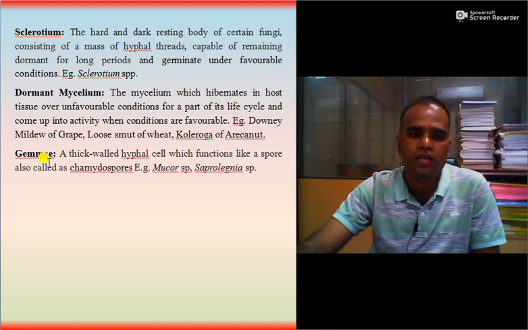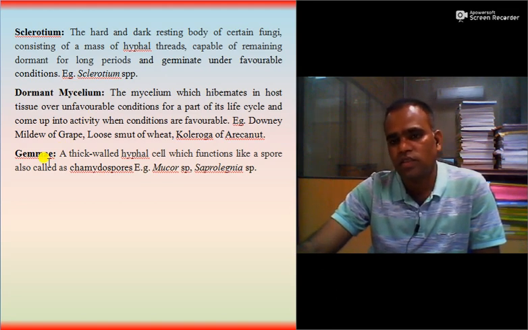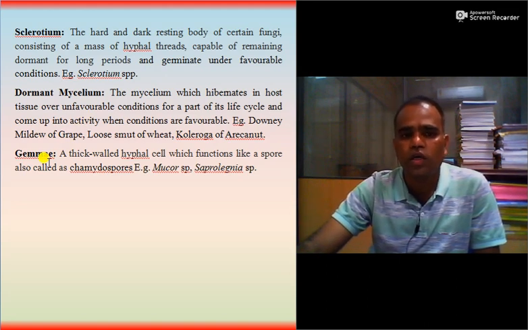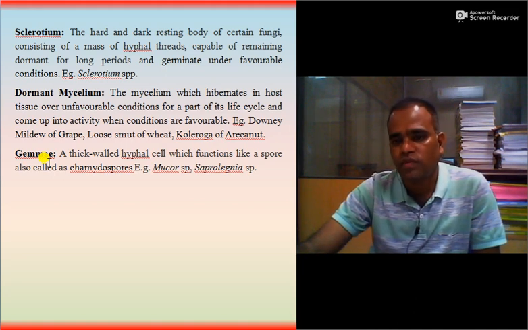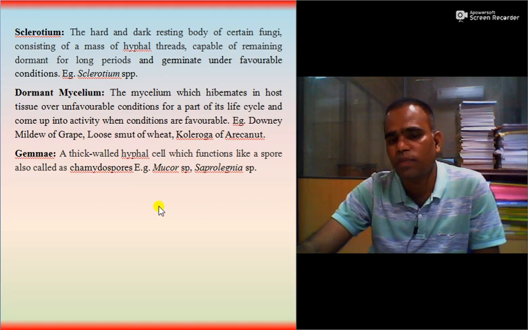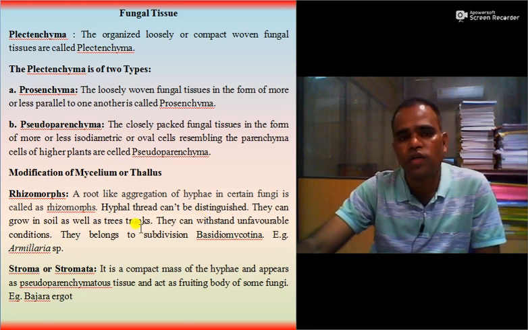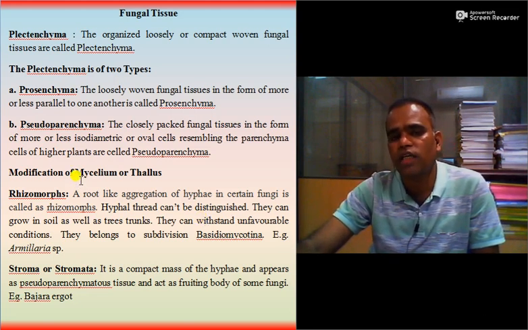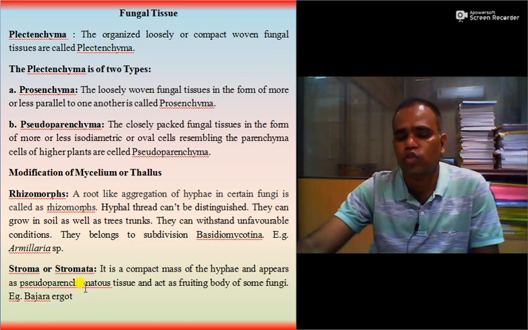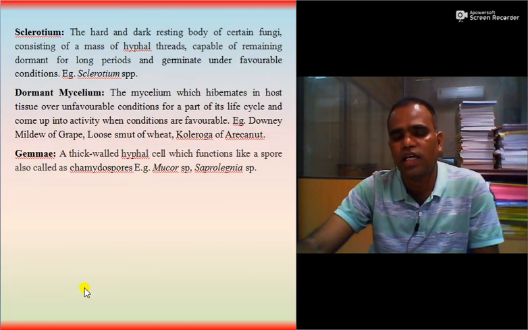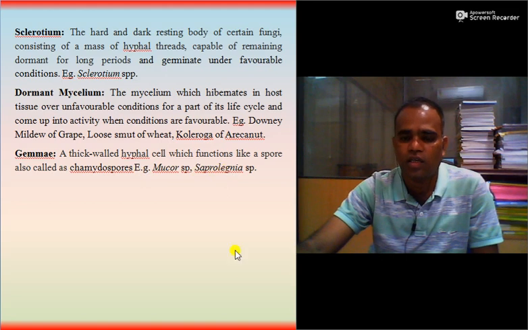Then gemmae. In other words, they are called chlamydospores. A thick-walled hyphal cell is formed in some fungi, which is called gemma or chlamydospore. Examples are Mucor species, Saprolegnia species, etc. So dear student, you must keep in mind the different modifications of mycelium: rhizomorphs, stroma or stromata, sclerotium, dormant mycelia, gemmae, with examples of some of the fungi or fungal genera.